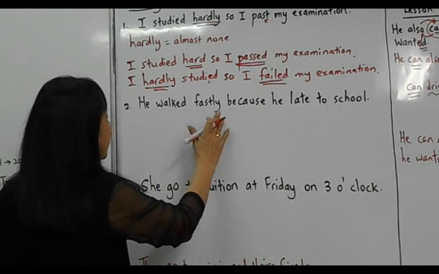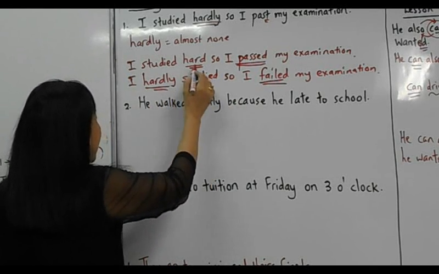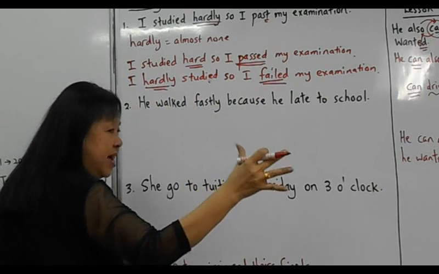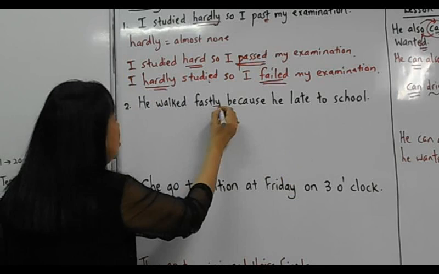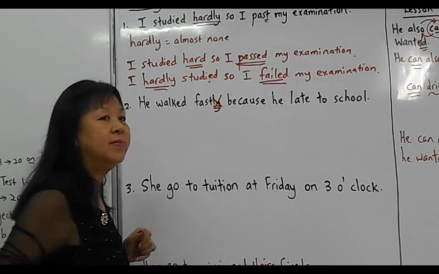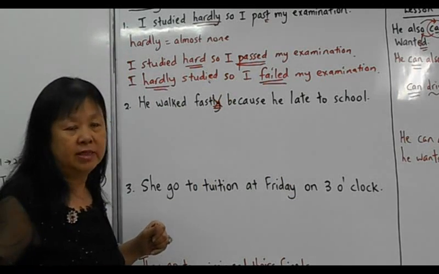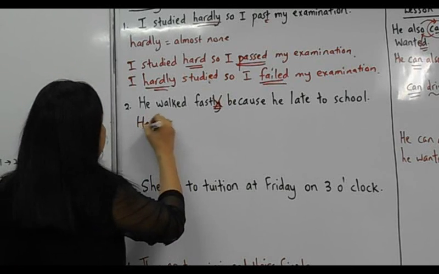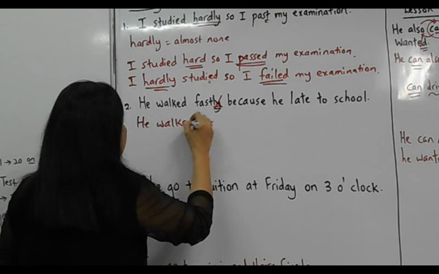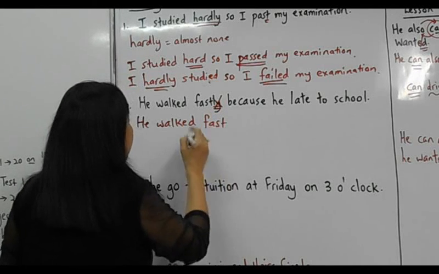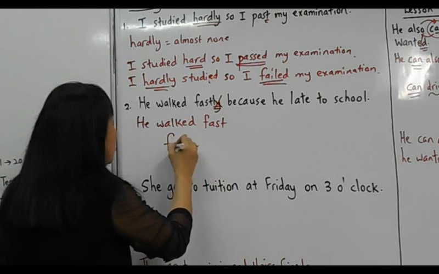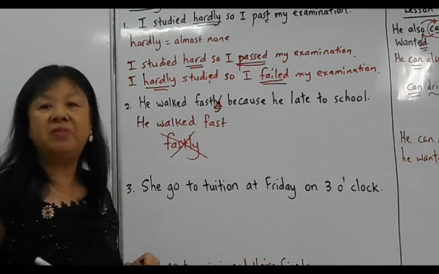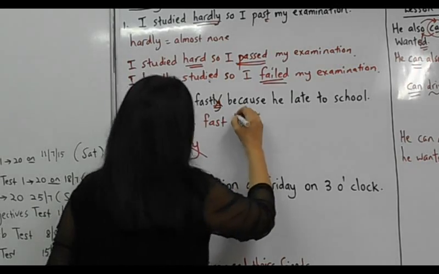He walked fastly. Again, remember, hard, hardly. Hard is studying hard. Hardly is never, almost never. There is no such word called fastly. So fast, fast, fast. Or fast, faster, the fastest. So here, he walked fast. Because remember, there is no word called fastly. No such word in grammar.